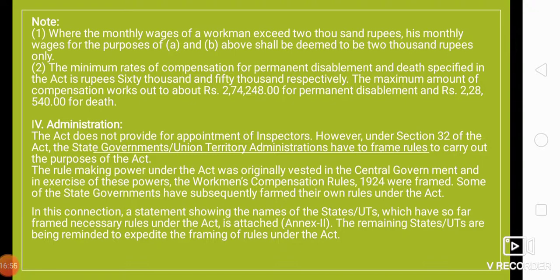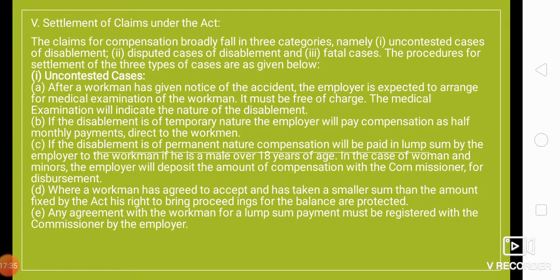The rule-making power under the Act was originally vested in the central government, and in exercise of these powers, the Workmen Compensation Rules 1924 were framed. Some of the state governments have subsequently framed their own rules under the Act, right? In this connection, a statement showing the names of state union territories which have so far framed necessary rules under the Act is attached as Annexure 2. The remaining states and UTs are being reminded to expedite the framing of the rules under the Act, right?